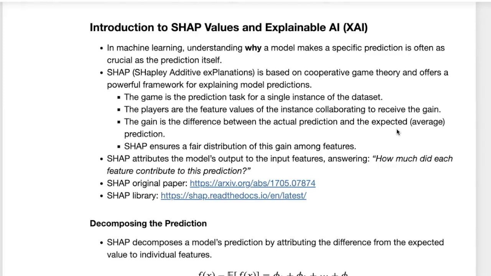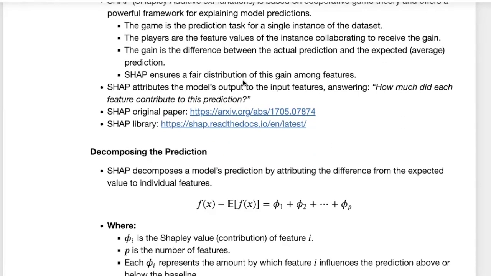And now that we know these features, or how these players are acting here, how do they contribute to the difference between the actual prediction and the expected or average prediction? Therefore, the goal of SHAP is to ensure a fair distribution of this difference or this gain among features. SHAP allows us to answer questions such as how much did each feature contribute to the prediction?